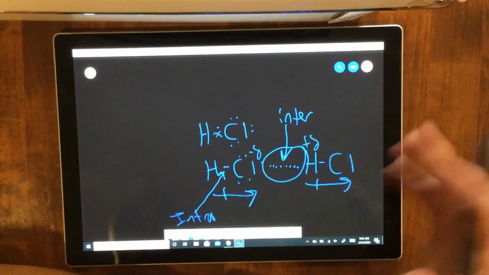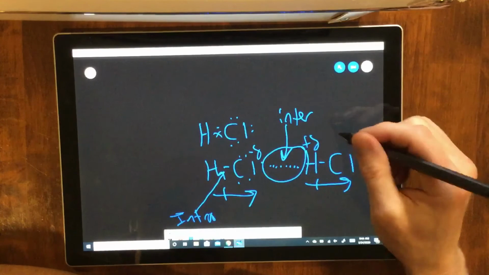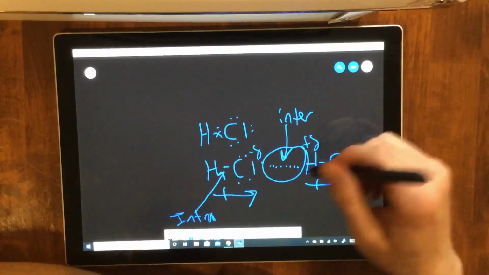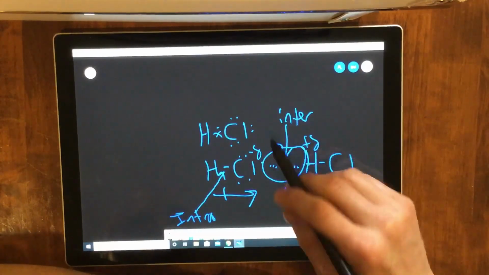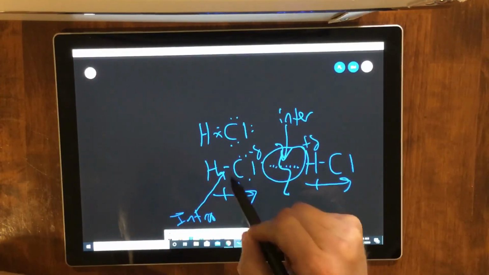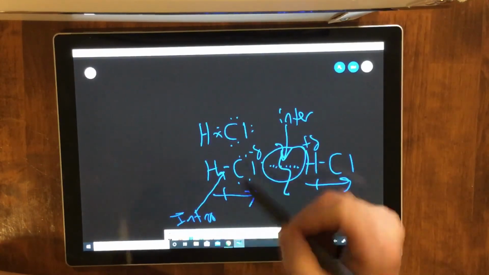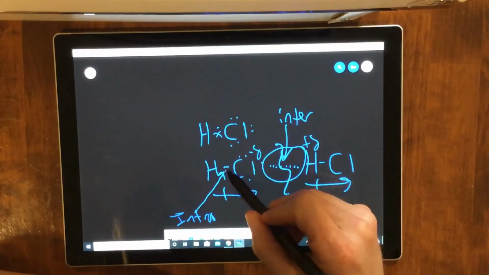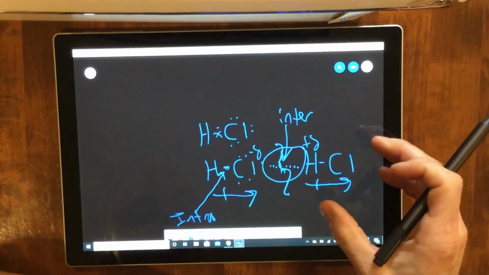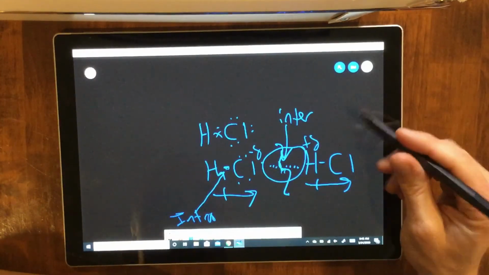When you boil, melt. I said this the other day. I sound like a broken record, but if you took HCl or water, let's say, and you boiled it, you're breaking that so that these molecules are going to spread out and make a gas. You're not breaking the bonds. Like when you boil water or freeze water or melt water, it's still water. The bonds are intact. You're just separating molecules or letting them get closer together, depending on what you're doing.